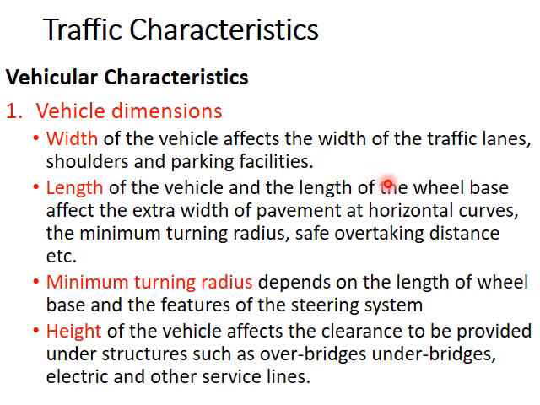Both these length and length of wheelbase will affect the extra width of the pavement at horizontal curves, because at horizontal curves the centrifugal force acts and there is a tendency to off track or move away from the center of the curve. So here extra width will be influenced by the length and the length of the wheelbase. Also, it influences the minimum turning radius and the safe overtaking distance. Then minimum turning radius depends on the length of the wheelbase and the steering system. Height of the vehicle affects the clearance to be provided under the bridges or electric service lines, etc.